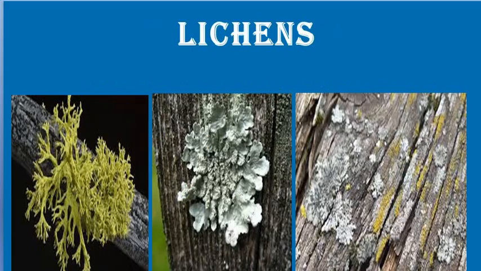Now we can go with the examples. The first example is lichens. Lichens really show a symbiotic mode of life. How do they show it? You all would have seen lichens, right? Whether crustose or fruticose, whatever kind of lichen, they all show a positive relationship among their members, which you already studied.